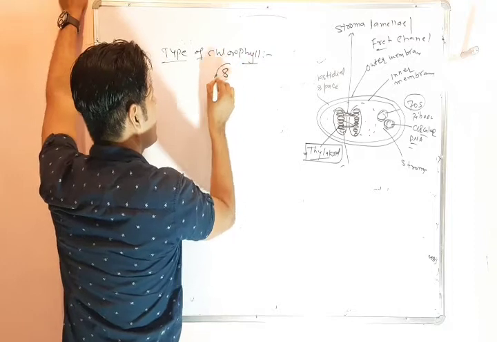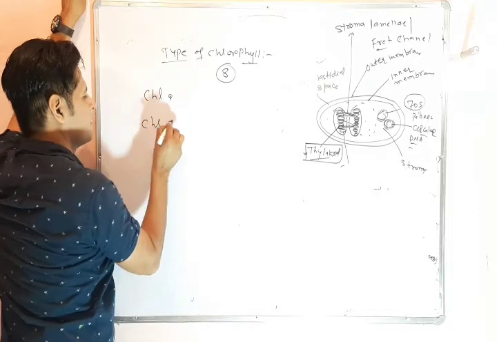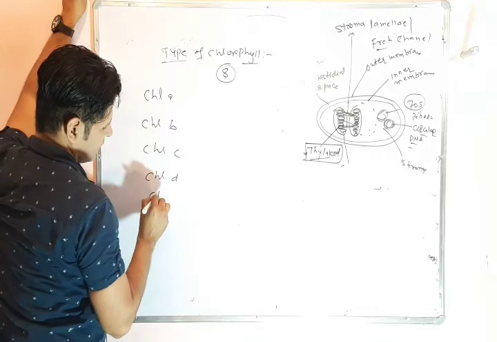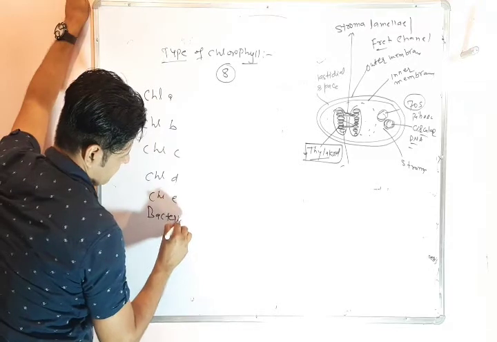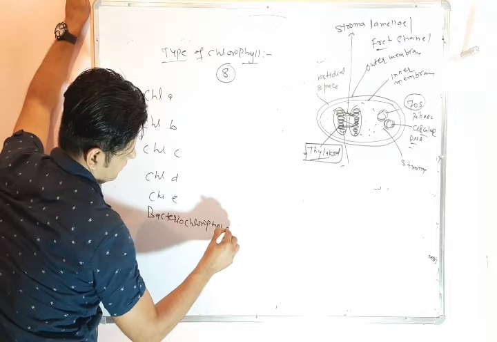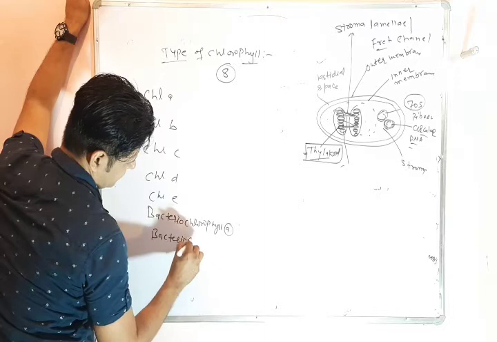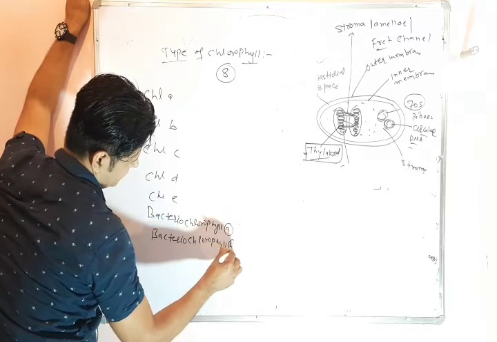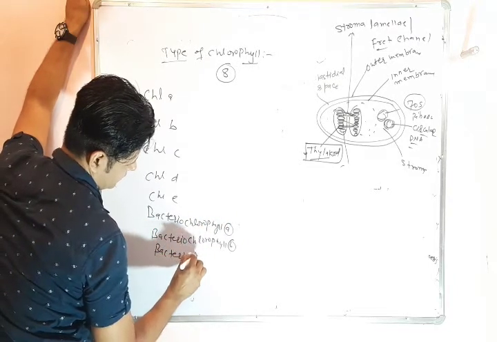There are 8 types of chlorophylls, which are chlorophyll A, chlorophyll B, chlorophyll C, chlorophyll D, chlorophyll E, bacteriochlorophyll A, bacteriochlorophyll B, and the last one is bacterioviridin.